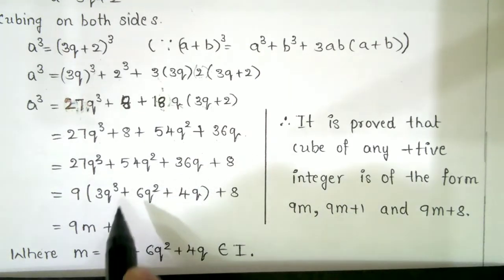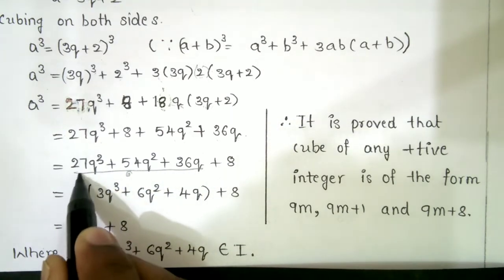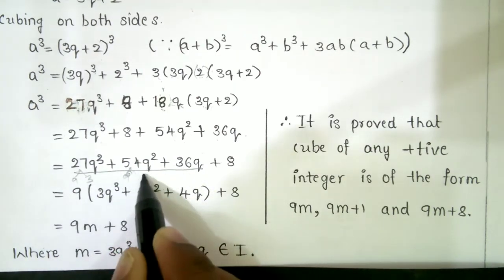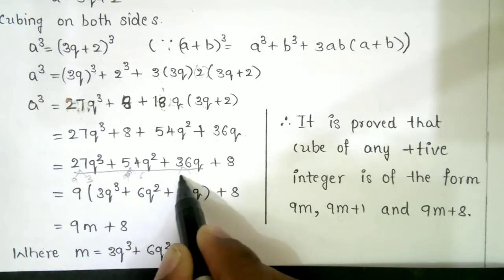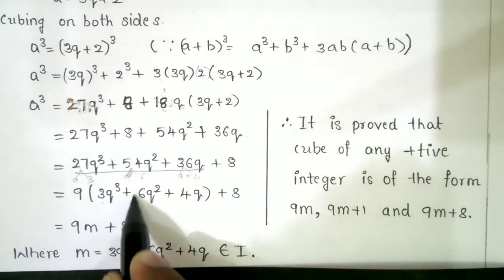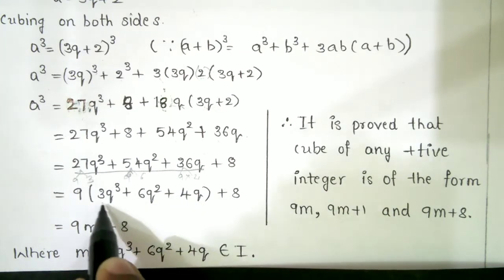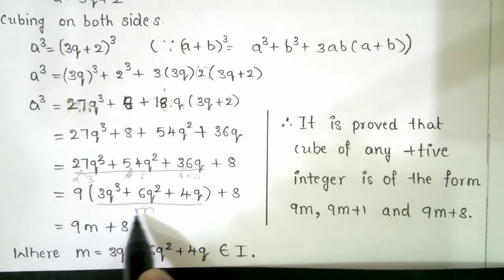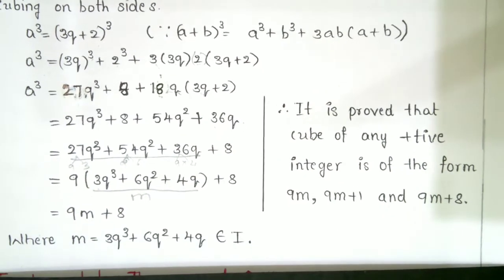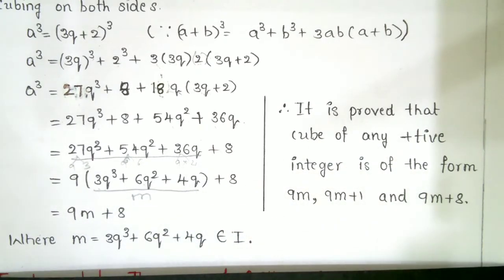So now I take 9 outside from this one. This one can be written as 9 6s are 54, and this one can be written as 9 4s are 36. So I take 9 outside, which means you get 3q cube plus 6q square plus 4q, plus 8. So that is equal to 9m plus 8, where m is equal to 3q cube plus 6q square plus 4q belongs to I.